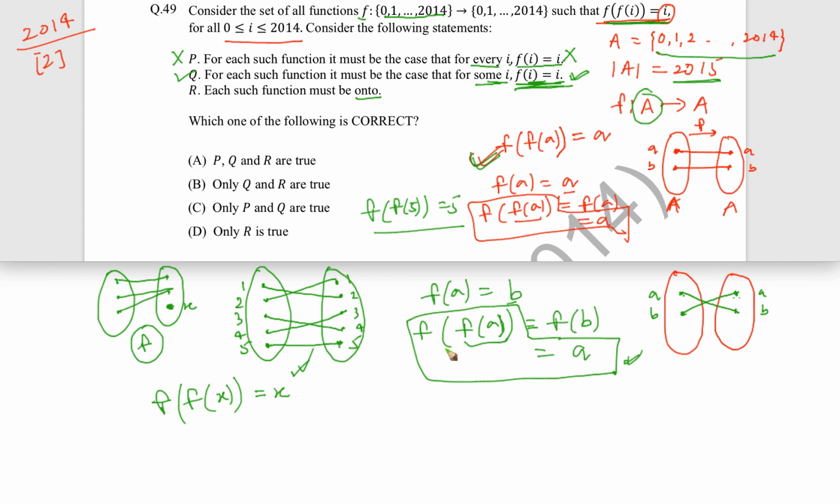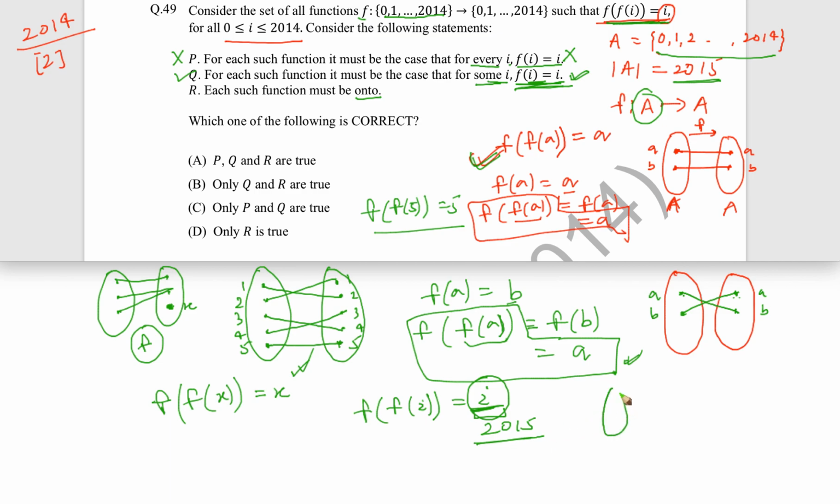I'll just intuitively say, see what is happening, that when we are having something like f(i) is equal to I, and we want to get all the 2015 values here. So the final range which we are trying to have, the cardinality of that has to be 2015.